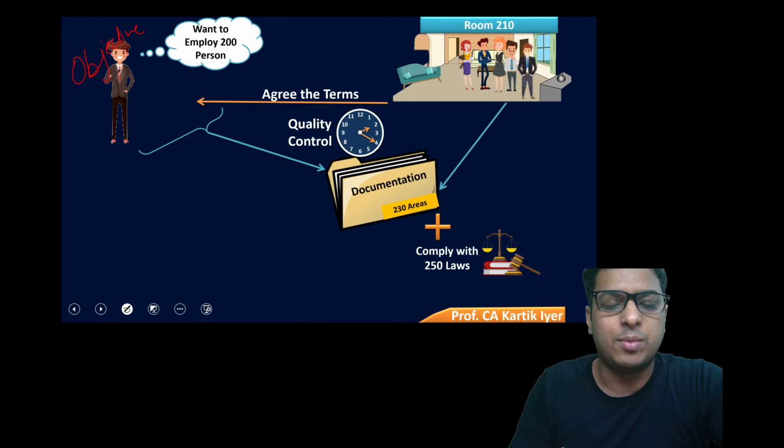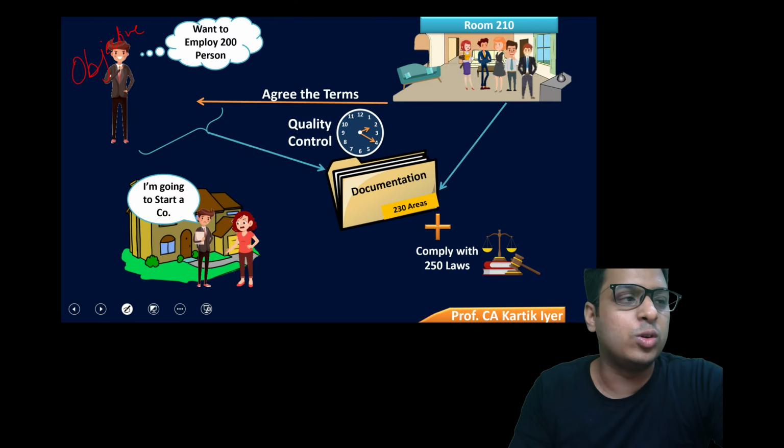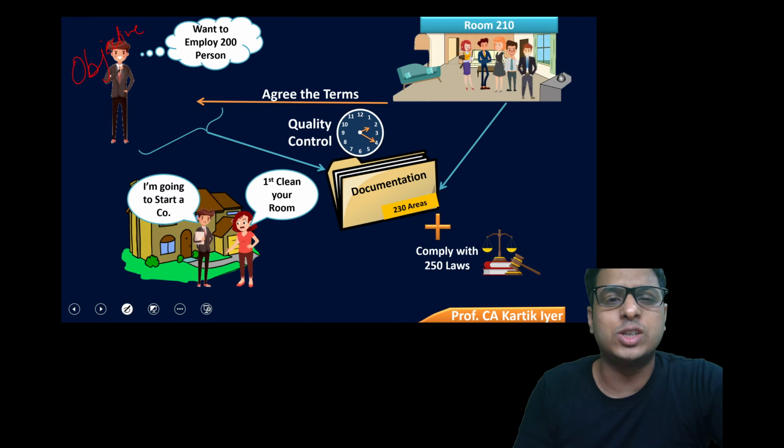After noting all these things down, he went home and told his mother very proudly, mother, I'm going to start a company. Now, the mother did not know what ideas come into his mind. He generally comes up with weird ideas. The mother had that kind of thought about him. So mother was like, okay, then what should I tell him? So the mother said the most generic line. She said, first go clean your room, your room is a mess. So the boy was like, okay, I have shared my ambition with my mother, and she asked me to go and clean my room. That is something said in a very jovial way. She says, I don't know, first go and clean your room, and then we'll talk.